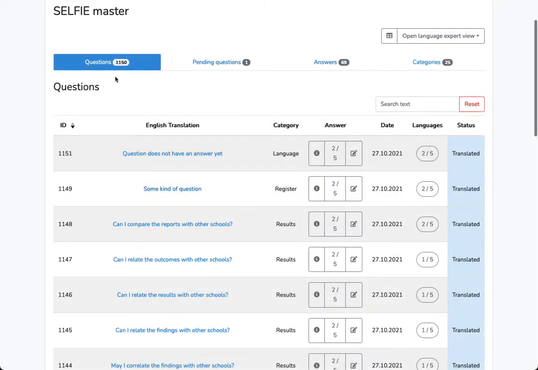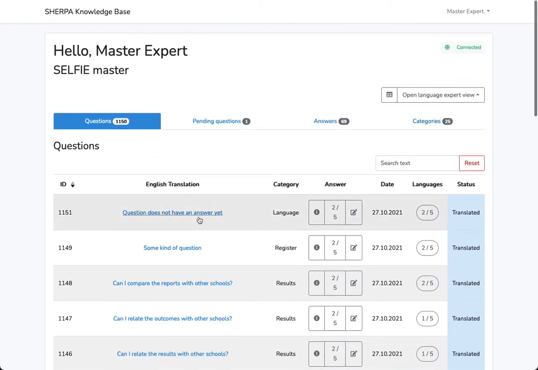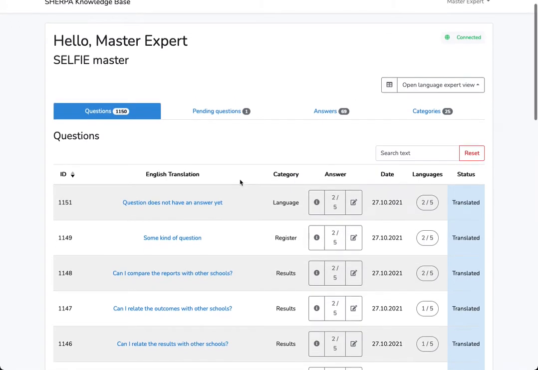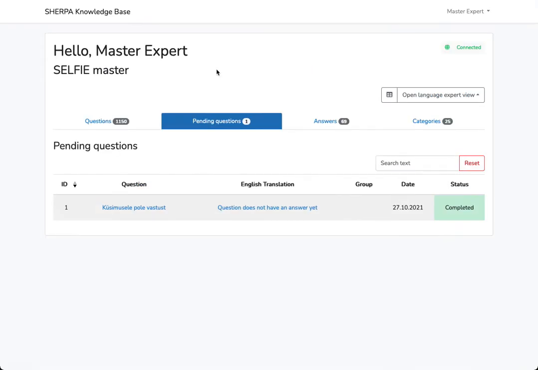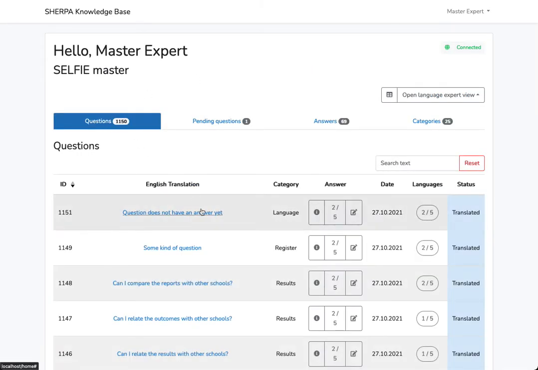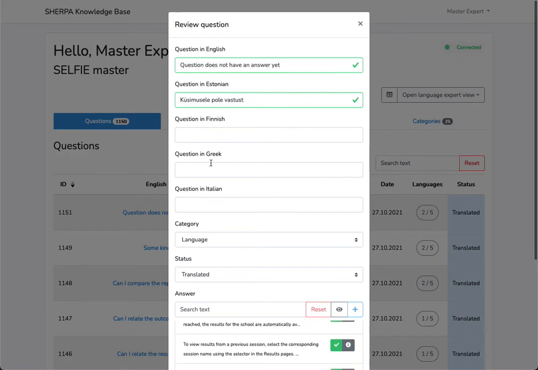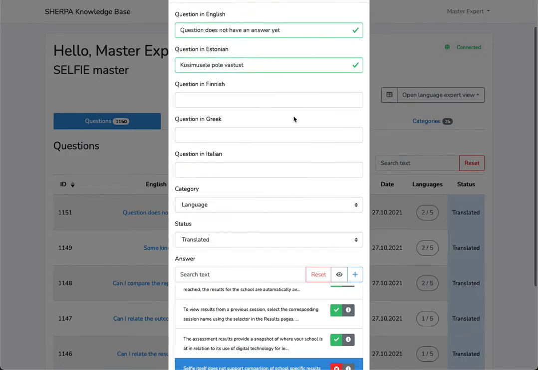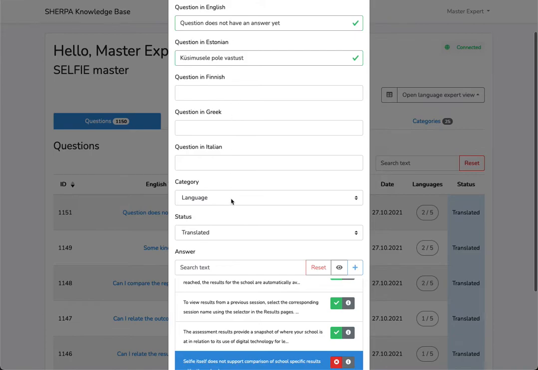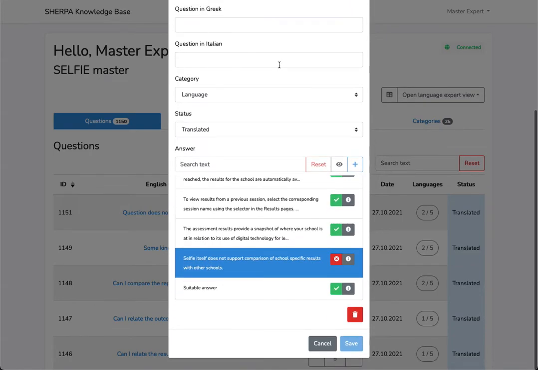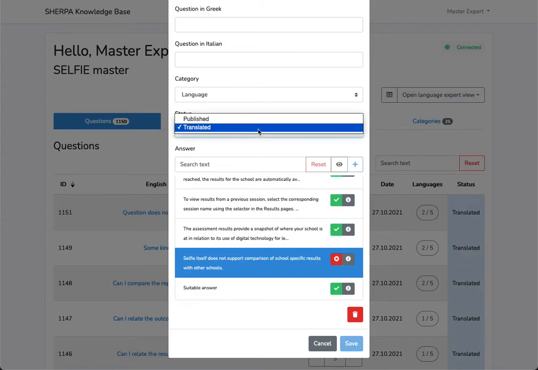So we see that there is this question. We see that the answer is there. It has the answer. We see that it's still missing translation for all the other languages, which would prevent the master expert from setting it as published.